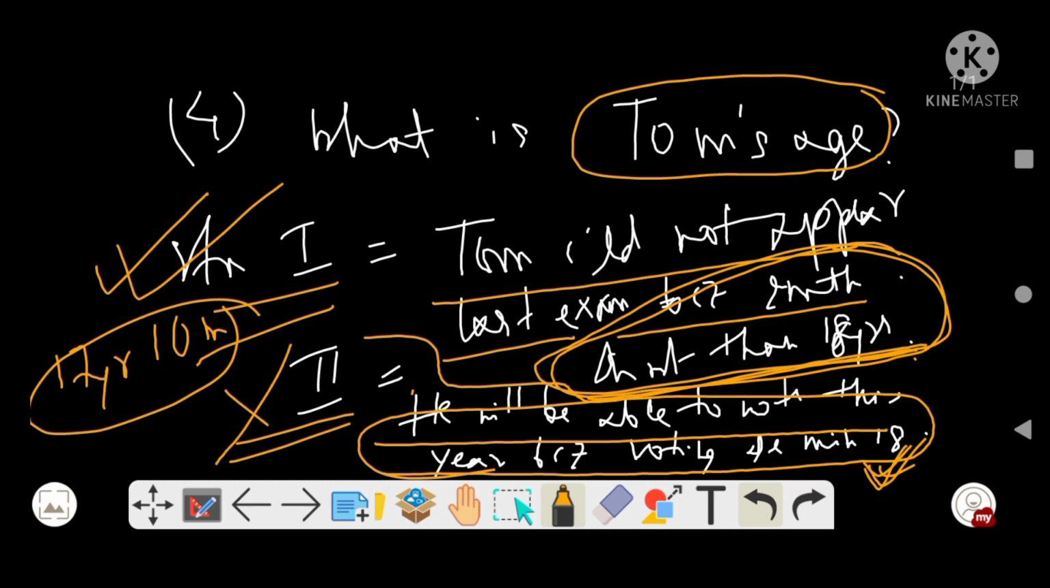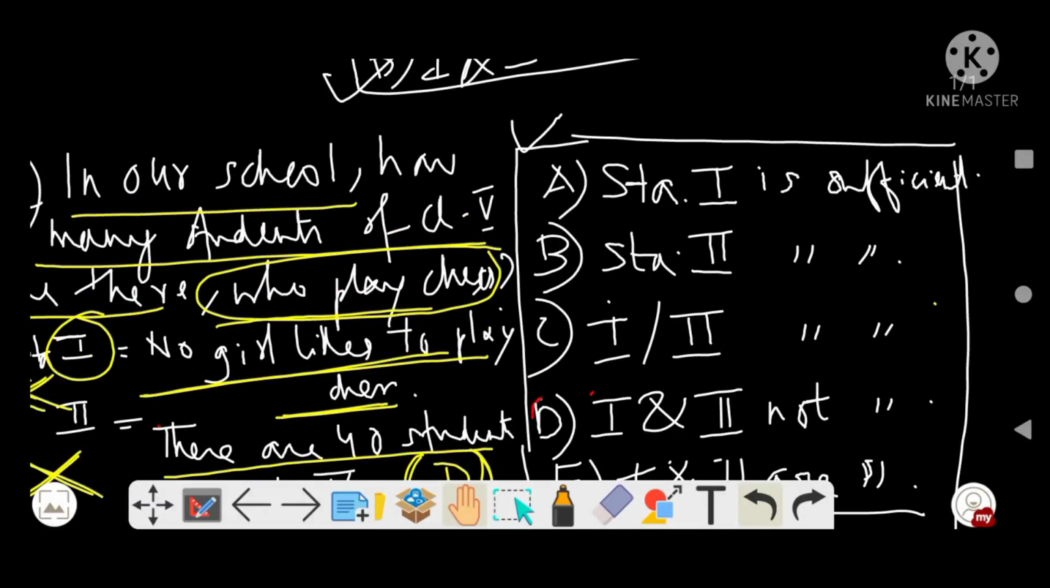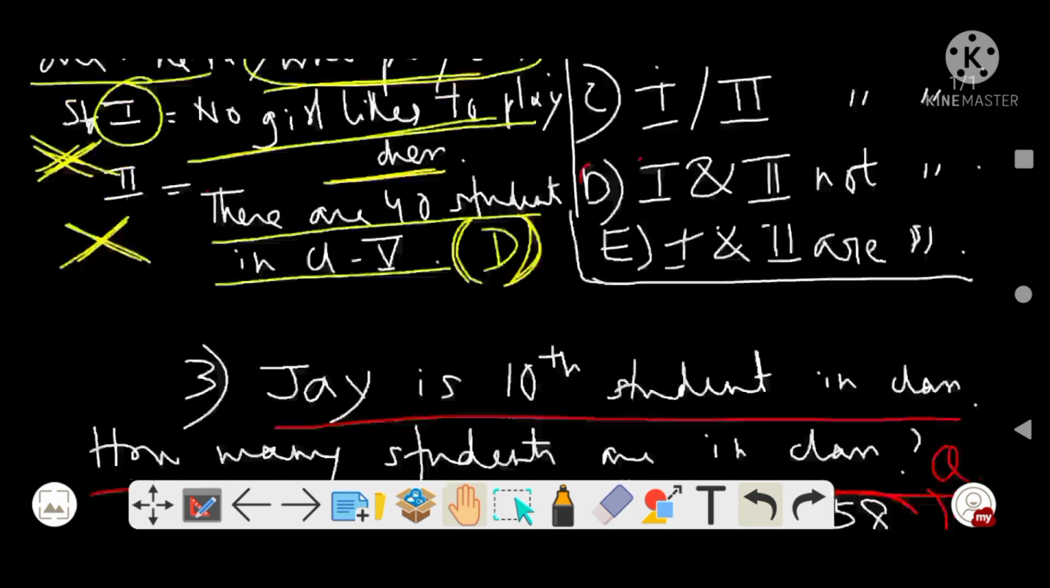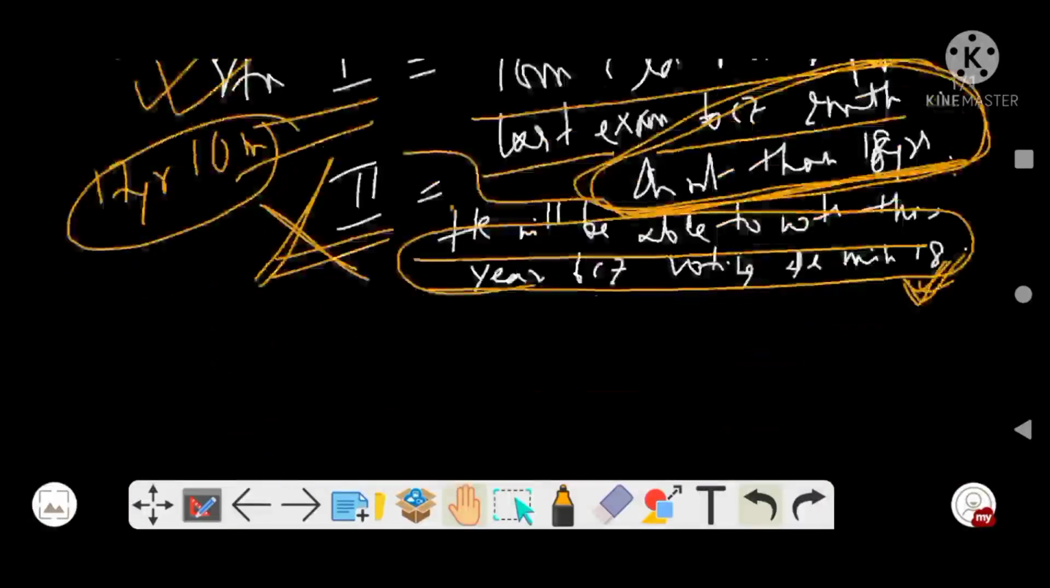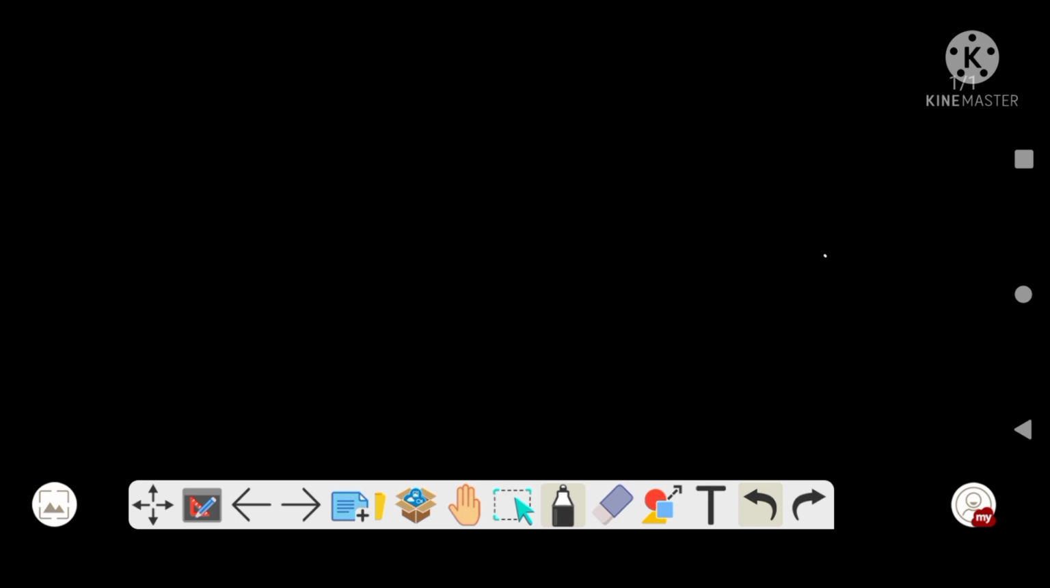So this statement is not conclusive, and we cannot derive Tom's age from the second statement, but from the first statement, yes, definitely. So I will go here with option A. What does option A say? Is your option A that statement 1 is sufficient? Statement 1 is sufficient, right? Chalo. Next we will see another question.